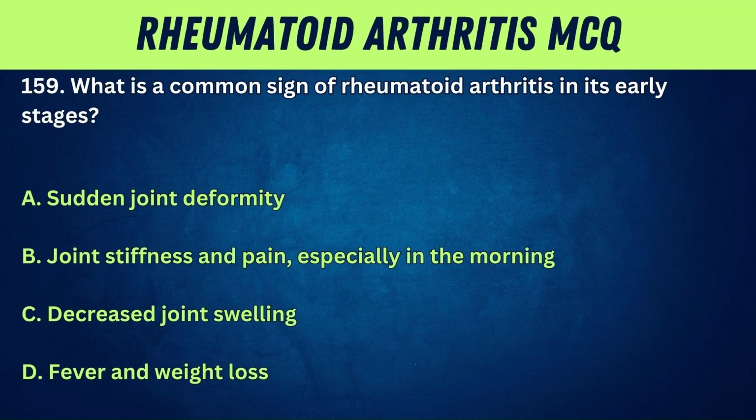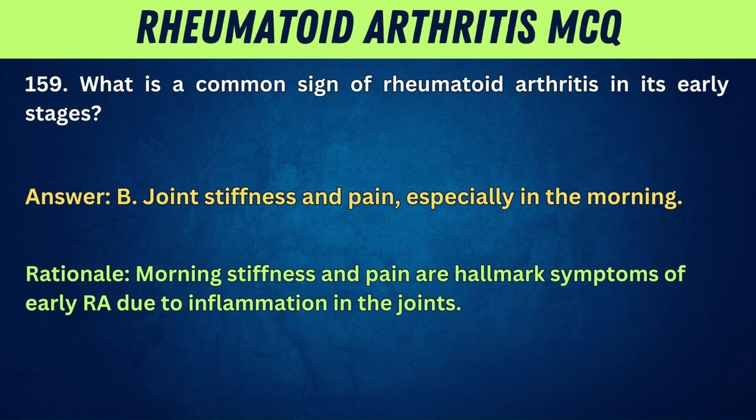159. What is a common sign of rheumatoid arthritis in its early stages? A. Sudden joint deformity. B. Joint stiffness and pain, especially in the morning. C. Decreased joint swelling. D. Fever and weight loss. Answer: B. Joint stiffness and pain, especially in the morning. Rationale: morning stiffness and pain are hallmark symptoms of early RA due to inflammation in the joints.